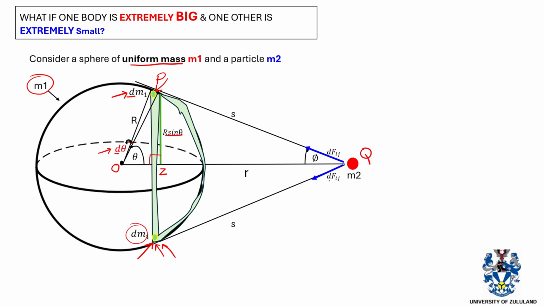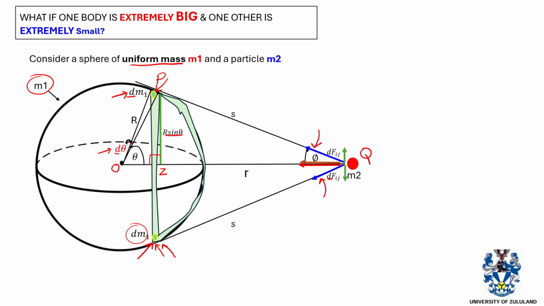So basically when you say dF, we're trying to say these are just smaller portions of force that are caused by these smaller portions from the sphere, which is dm1. In that case, you can see that our forces are diagonal, so we can express them using their components. So these are the two components of the first force here. And then we can also express this other one using its horizontal and vertical components.